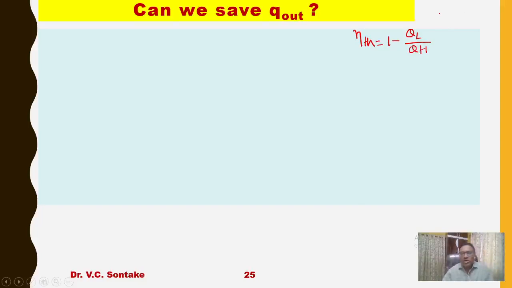So what is the inference of this thermal efficiency term? If QL is equal to 0, that is, heat rejected by the heat engine to the sink is 0, efficiency will be 100%. So can we save Q out?